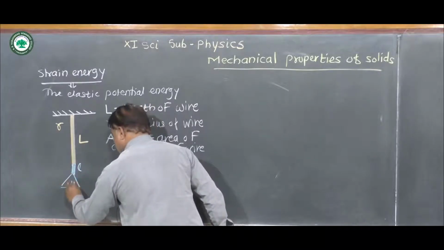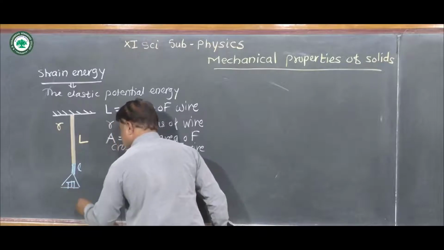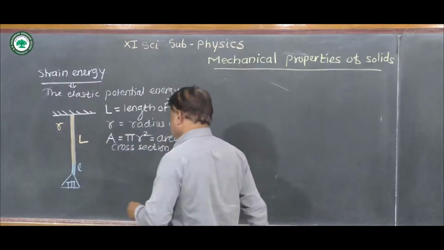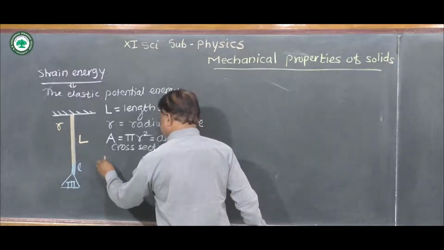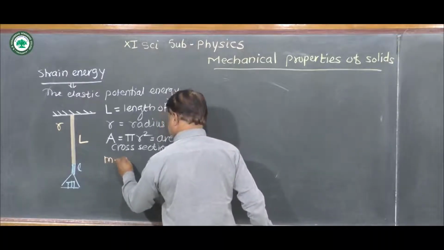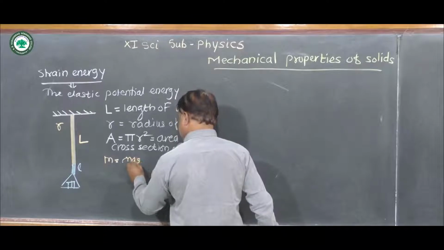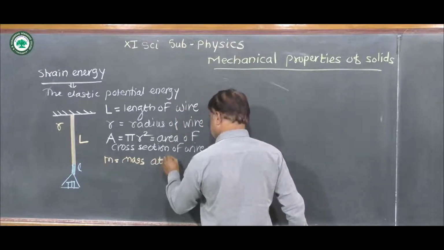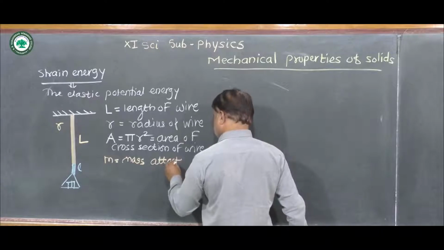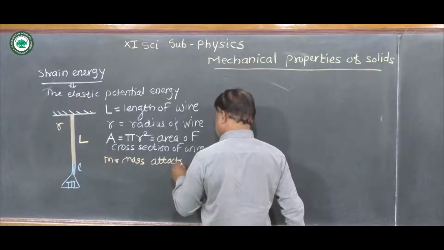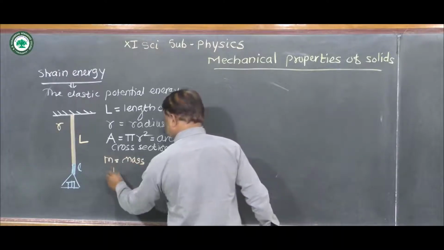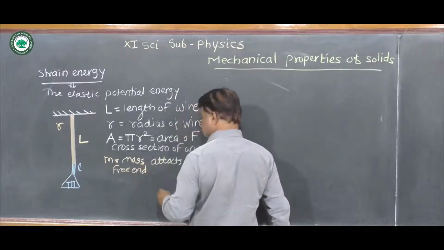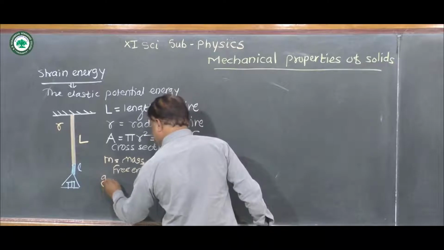So m is the mass attached to the free end. g is the acceleration due to gravity.